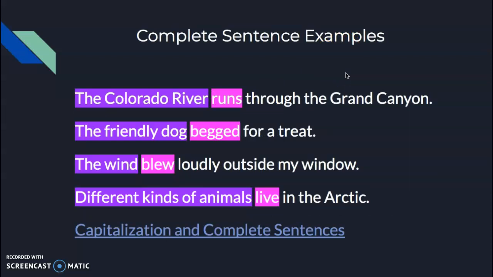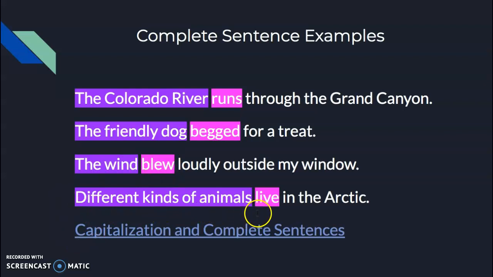Complete sentence examples. We have the Colorado River runs through the Grand Canyon. The complete subject is the Colorado River. Our verb here is runs. The friendly dog begged for a treat. The complete subject here is the friendly dog. The verb is begged. The wind blew loudly outside my window. The complete subject is the wind. Blew is our verb.